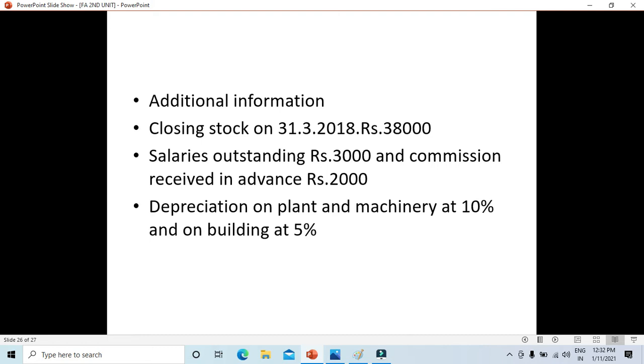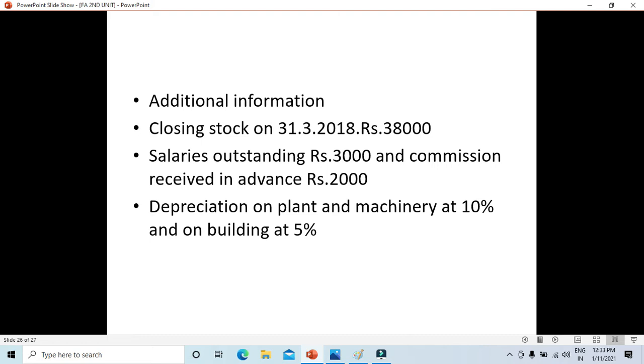So one is it will come on the credit side, where you're going to subtract it because it is not yet earned. You have already received it in advance, but you are liable to provide the service. So it will come on the liability side. You have received in advance, so you need to provide them service, isn't it? So one is you are going to show it on the liability side, the other is you are going to subtract it on the credit side of the P&L account.